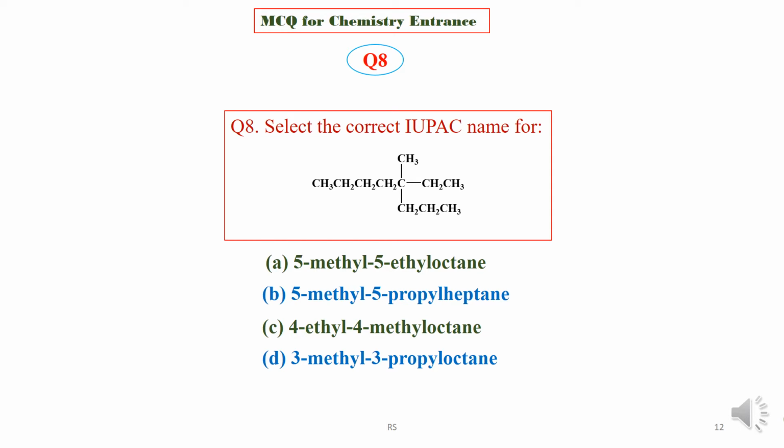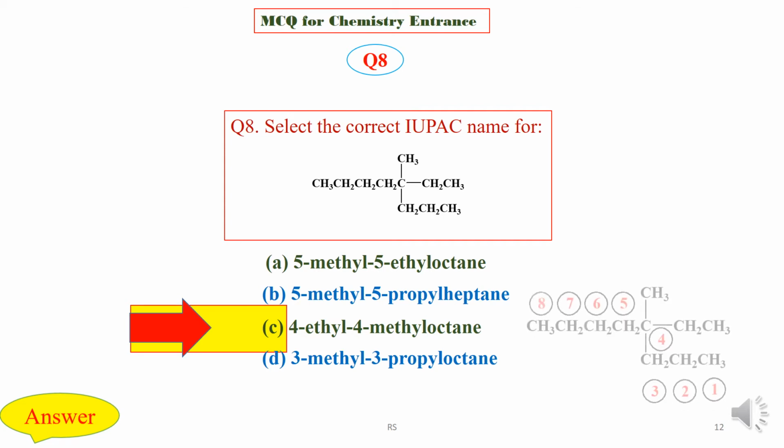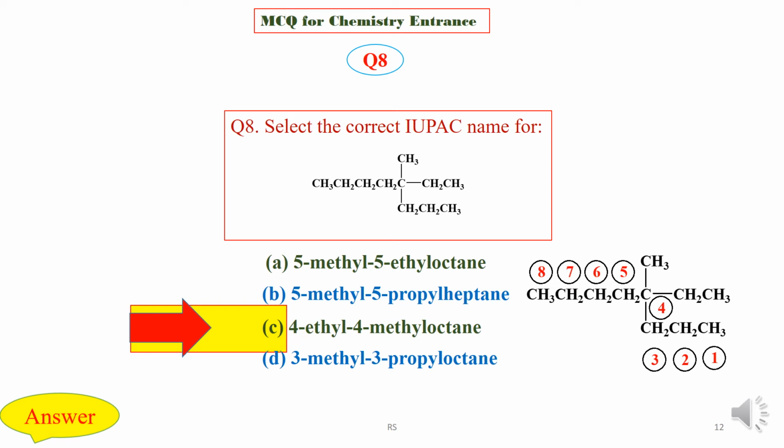We are now going to check the answer key, and the right option is option C, that is 4-ethyl 4-methyl octane. Here the longest chain contains 8 carbons, and methyl and ethyl groups are there at carbon number 4. So 4-ethyl 4-methyl octane.